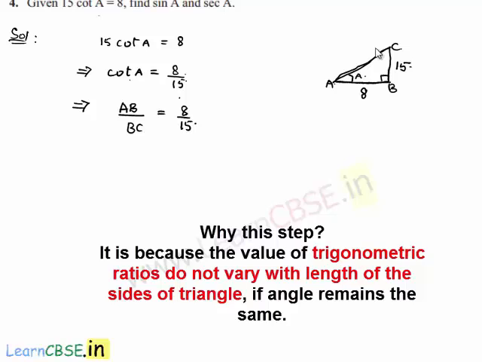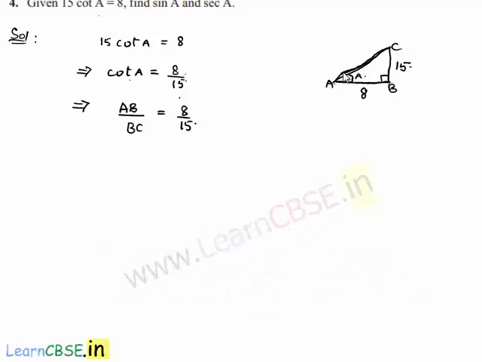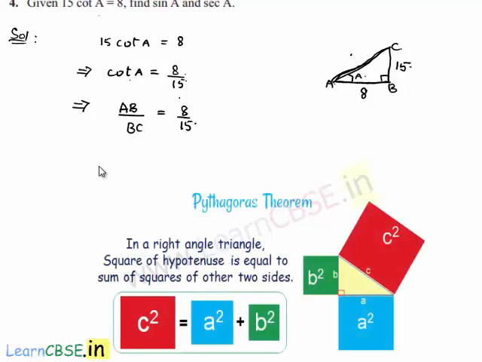Now in order to get sin A and secant A, we need to find the value of AC, the hypotenuse. Now by applying the Pythagoras theorem to triangle ABC, we know that the hypotenuse square is equal to the sum of squares of the other two sides. Here we can write AC square is equal to AB square plus BC square.